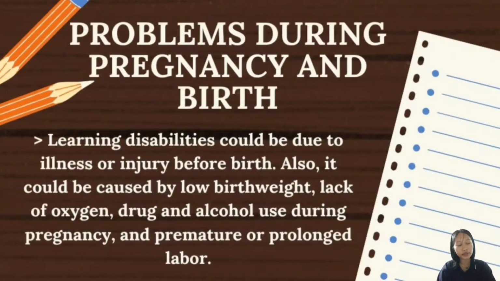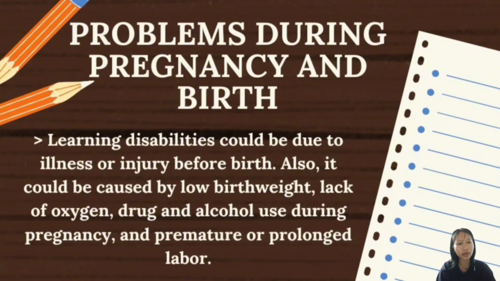The second possible cause is problems during pregnancy and birth. Before birth, things can happen to the central nervous system, the brain and spinal cord, that can cause a learning disability. A child can be born with a learning disability if the mother has an accident or illness while she is pregnant.